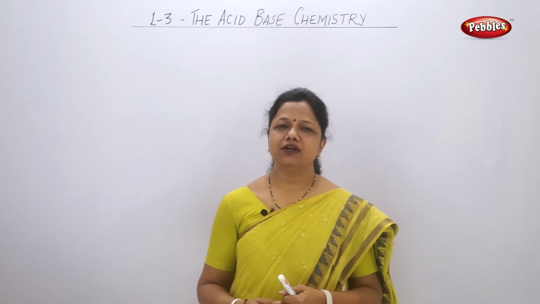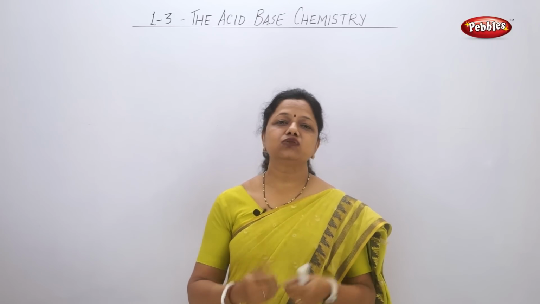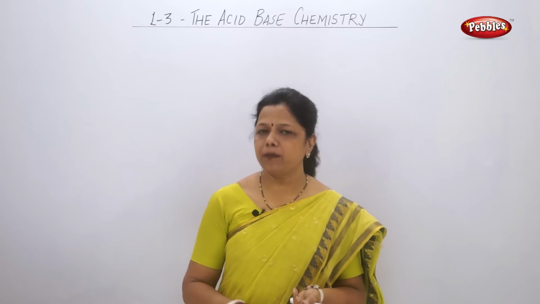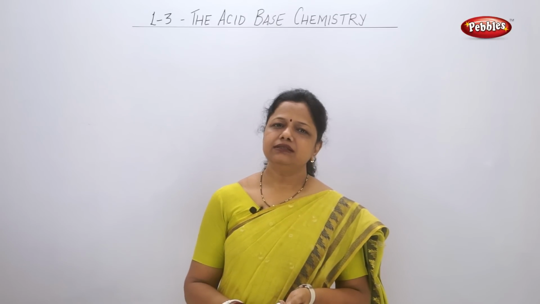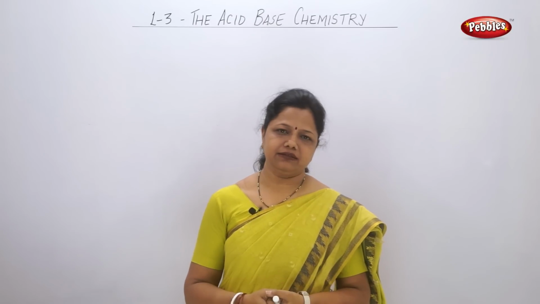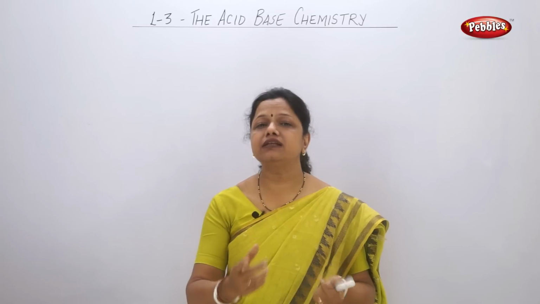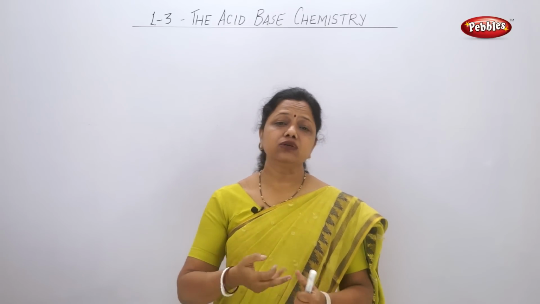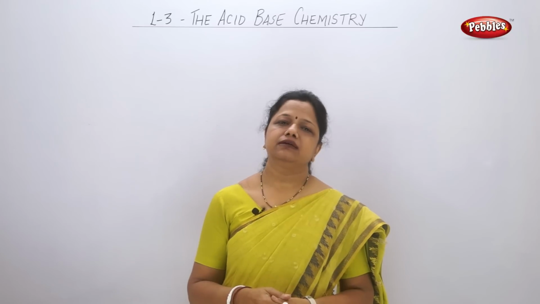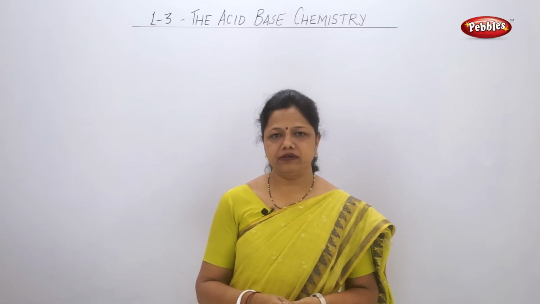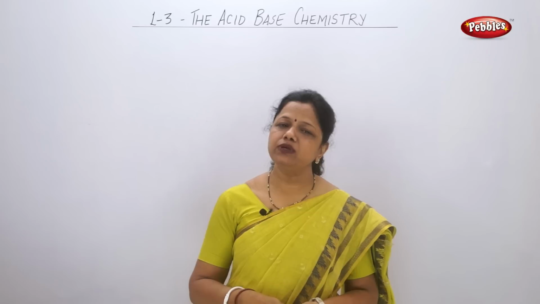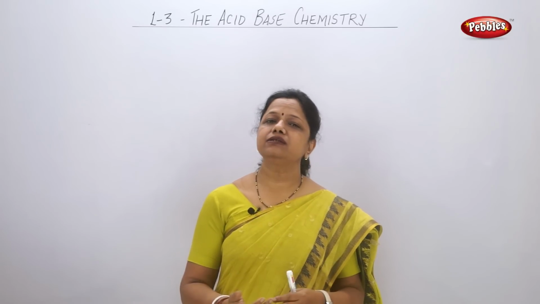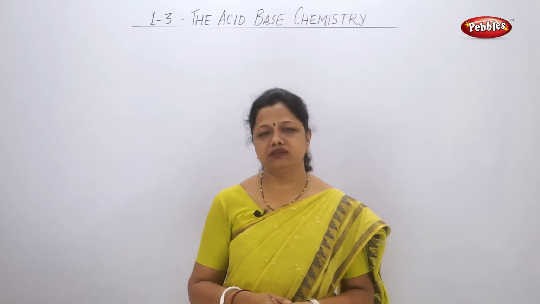The fruits and vegetables which we can use as indicators are also called natural indicators. Just now I said beetroot, then spinach or palak, then hibiscus flowers. These are very commonly used as indicators. There are some indicators which are synthetic or man-made, like methyl orange, phenolphthalein, eosine. These are very common synthetic indicators which we use in the laboratories. You as a student must also be using them in your own laboratories. So these are synthetic indicators, and the indicators which are obtained naturally are called natural indicators.